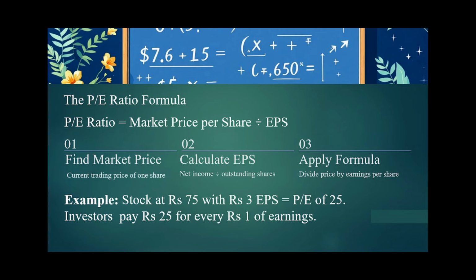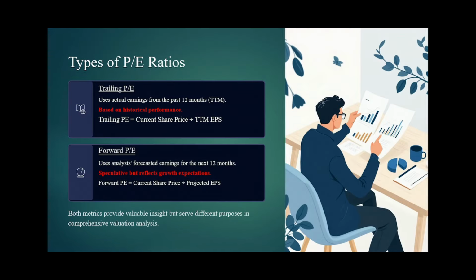Now let us see one example to calculate the P/E ratio. Suppose a stock is trading at a market price of 75 rupees, and let us consider its EPS in this example as 3 rupees. So the P/E ratio will be 75 by 3, that is 25. So it implies that for a company making 1 rupee of earnings, investors are willing to pay 25 rupees.